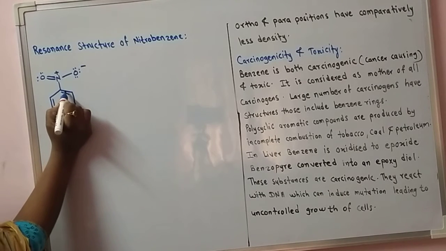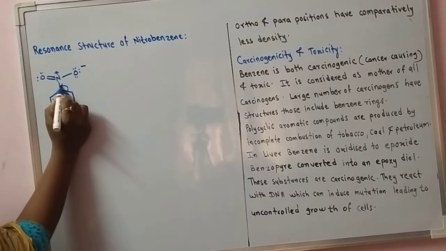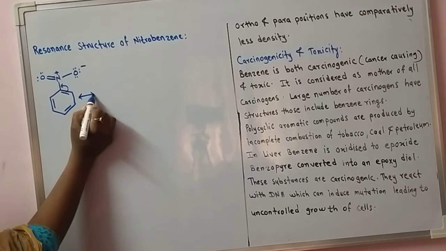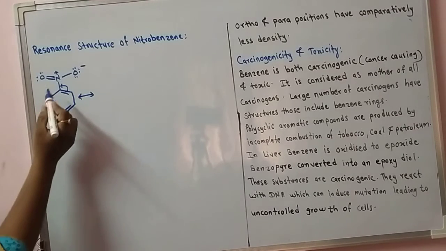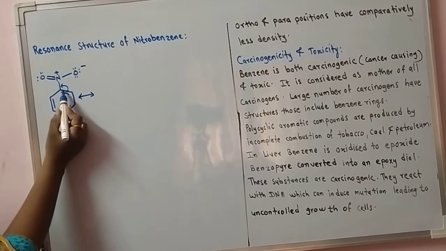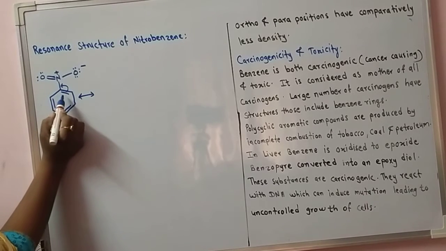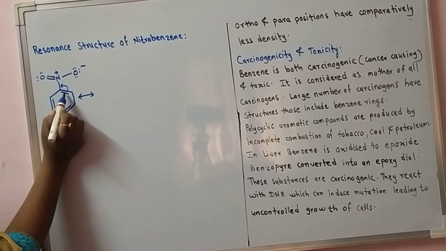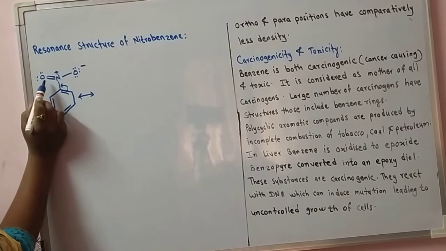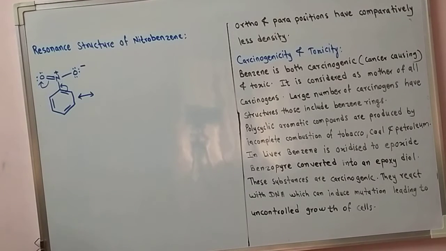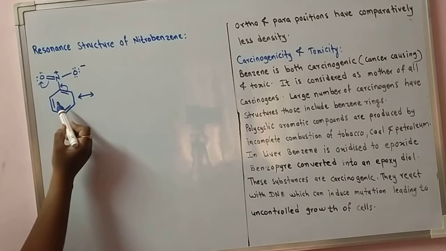Now the resonance can be shown with the double headed arrow, and the shifting of electrons with this arrow. This pi electron of the benzene ring is shifted to the adjacent bond, and then the pi electron between nitrogen and oxygen remains on the oxygen atom, shifted to the oxygen atom.